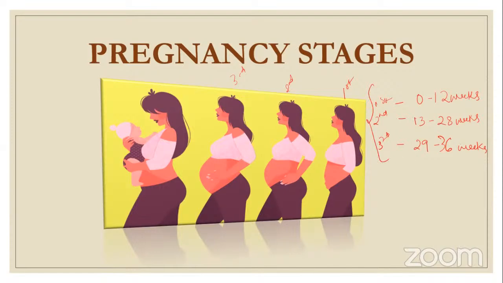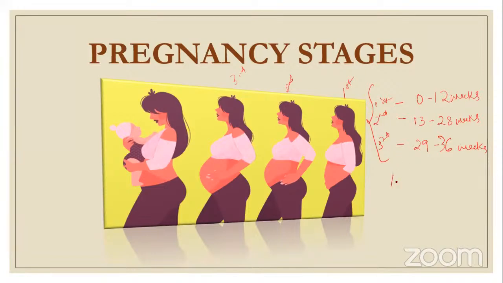Now, when it comes to physiological changes in pregnancy, first of all we have to understand pregnancy is a basic physiology. It is not a pathological state. So when we call pregnancy a physiological state, obviously the changes that occur during all three trimesters will be physiological.